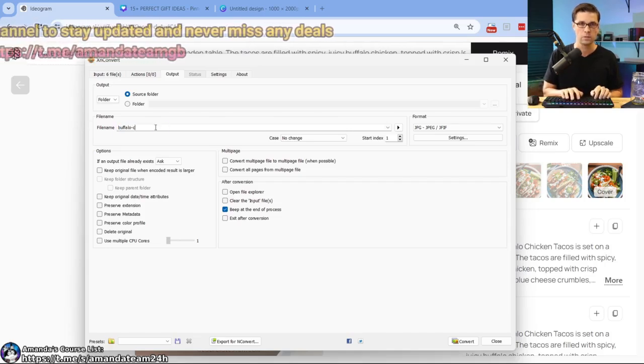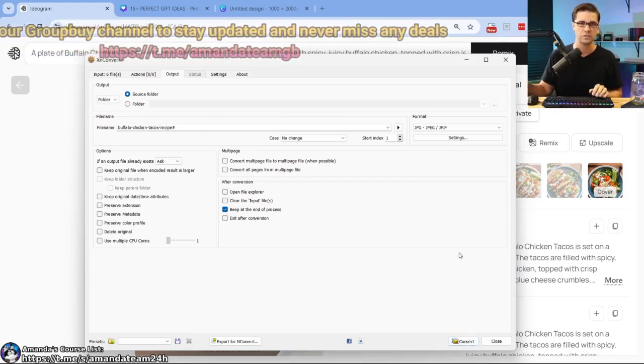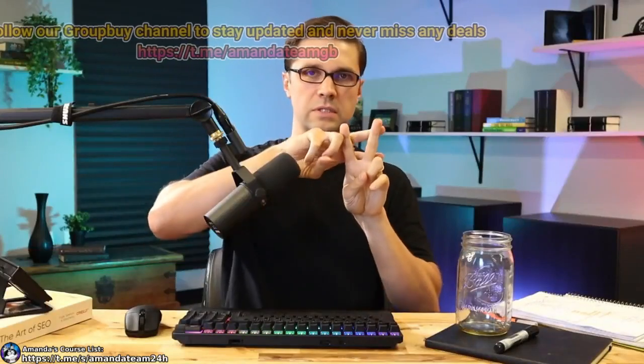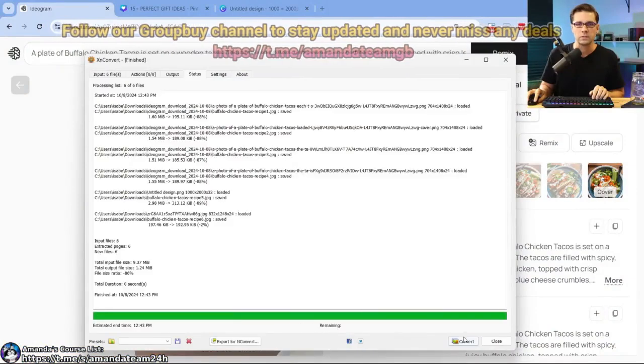Buffalo chicken taco recipe with the asterisk. It's not an asterisk. What is it? I don't know what that thing is called. Looks good.